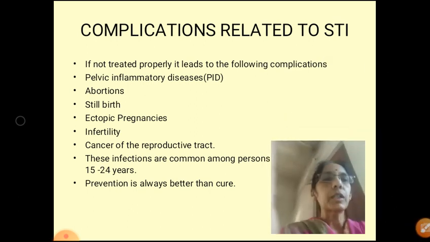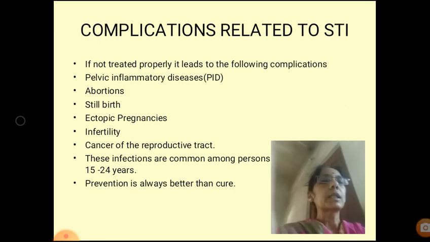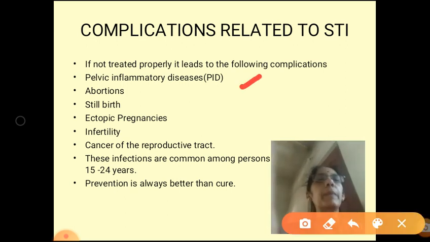Now, what are the complications associated with these diseases? If treatment is not taken properly, it causes pelvic inflammatory disease, abortion, stillbirth, ectopic pregnancy, infertility, and cancer in the reproductive tract.